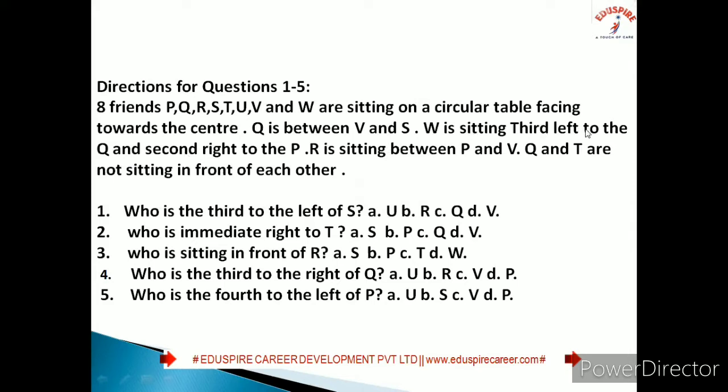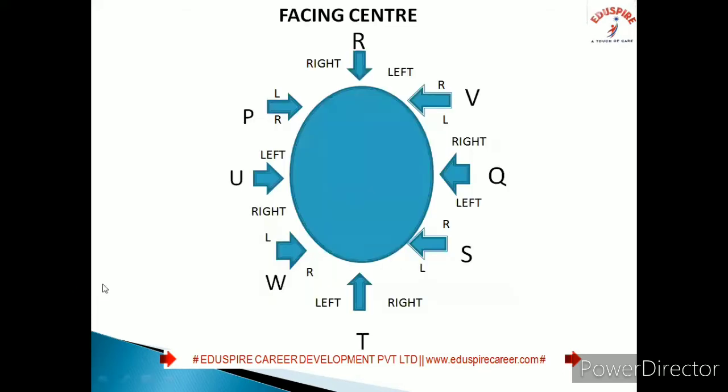W is sitting third to the left of Q and second right to P. So this is P, and right means anti-clockwise. This is first right, this is second right. Second to the right of P is W.